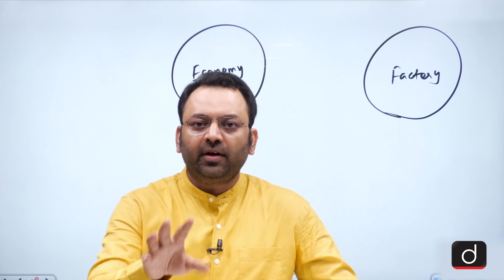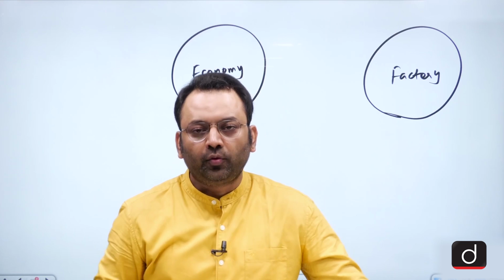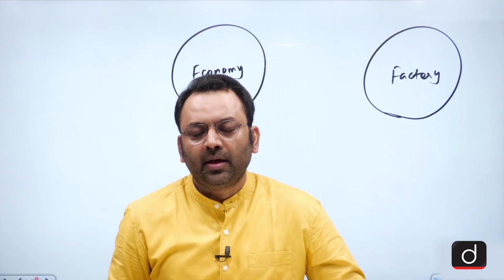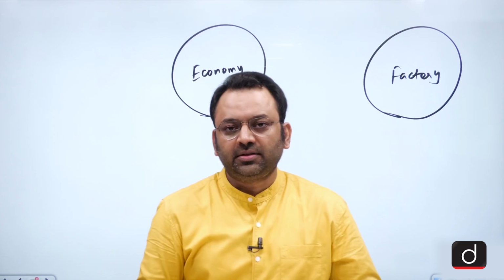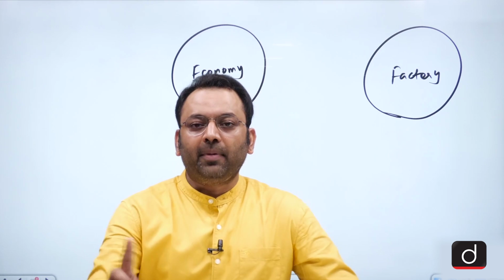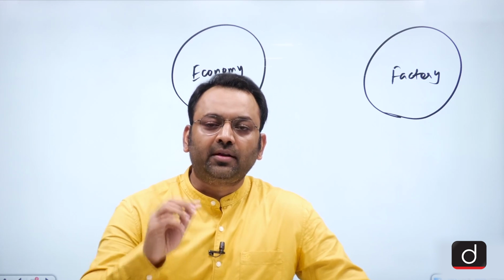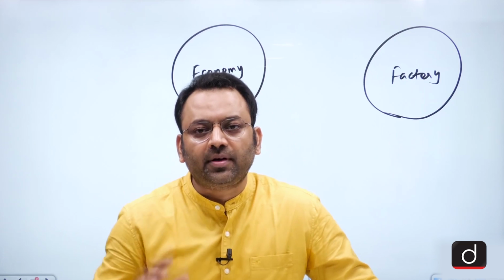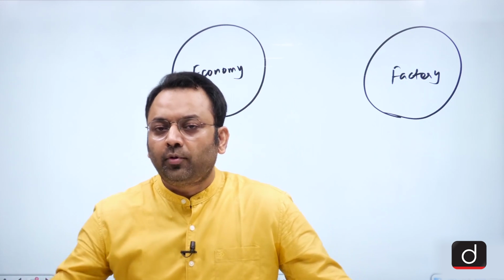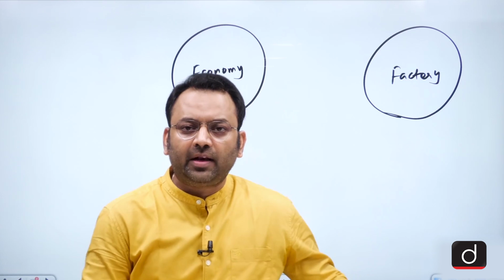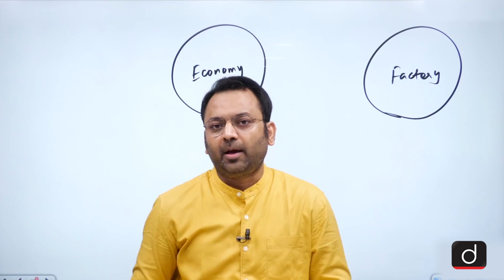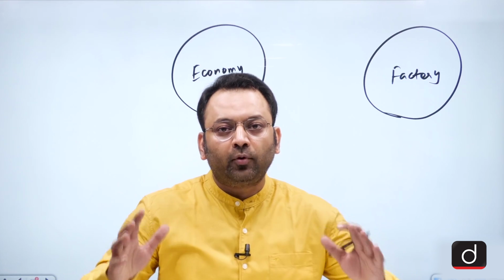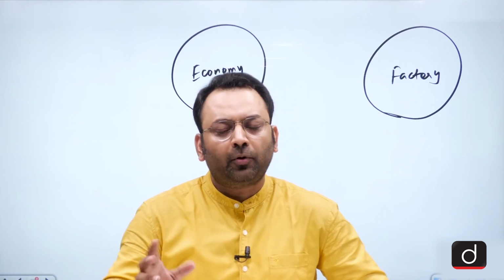The capital is given to buy machinery, to create the structures, to purchase the raw material, etc. And all these components, the land, labor, capital, are managed by a person called the entrepreneur, who undertakes all these activities for a profit. Without him or her, production will not take place. Suppose we have the land, the labor, the capital, but who will take the risk to bring them together, to harmonize them, to have a useful production?